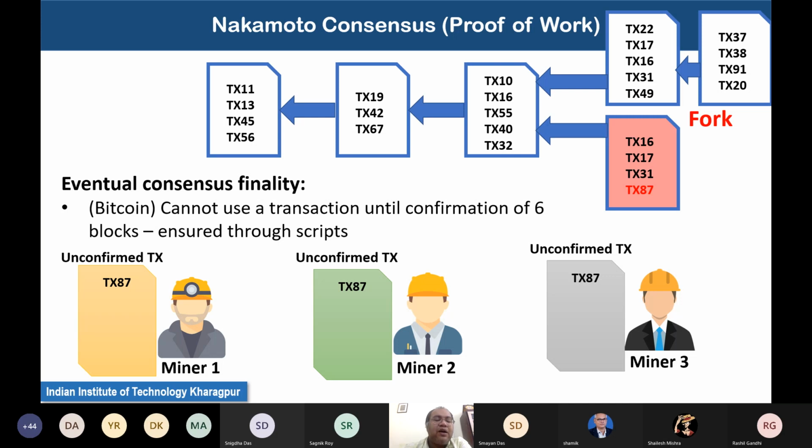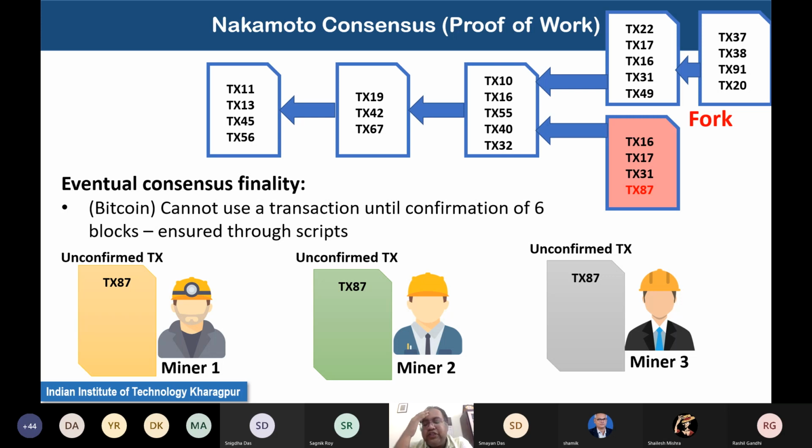Depending on the network delay, and on an analysis of the block propagation delay over the network, the Bitcoin blockchain says that you cannot use a transaction until you get a confirmation of 6 blocks. So once a transaction, say transaction 22, has been added to a block, there need to be 6 other blocks added before you will be able to use transaction 22.